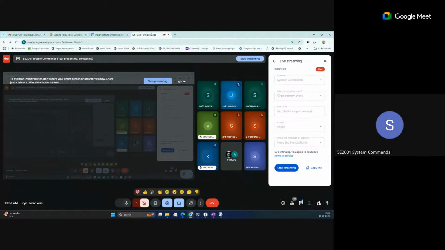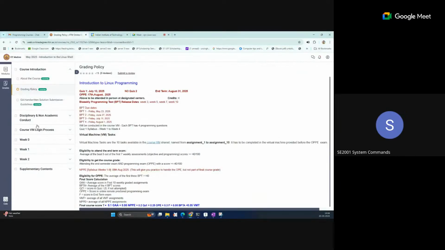As you can see in this grading policy, there are many things. Do not ignore this. The BPT assignment is there, the bi-weekly practice assignments are there. The bi-weekly programming test will start from the 23rd.